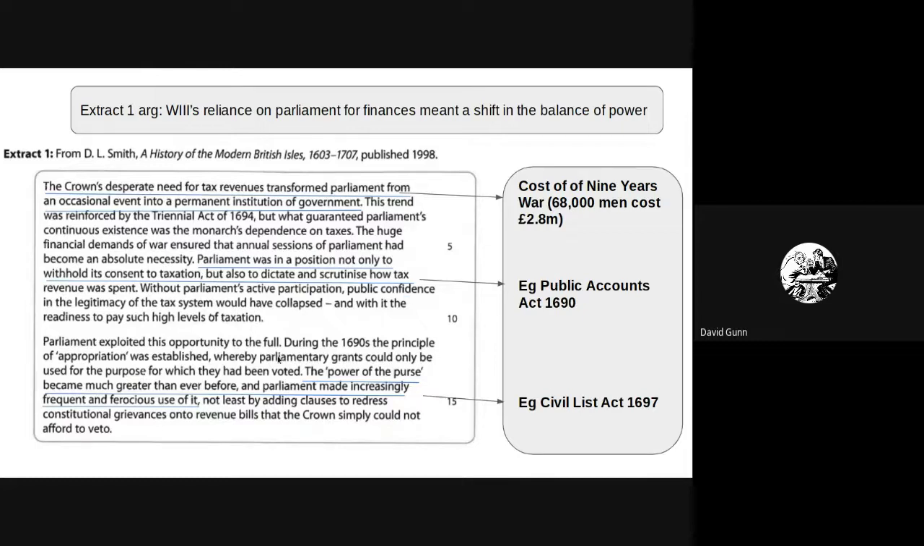And then in terms of the power of the purse, you could talk about the Civil List Act and how really Parliament were in the dominant position by the late 1690s. They were able to really set out how much the monarch had. So you can see the three pieces of evidence there to support those quotes really is supporting this argument.